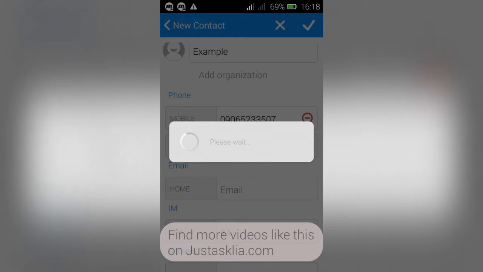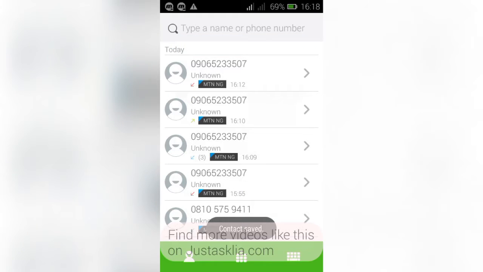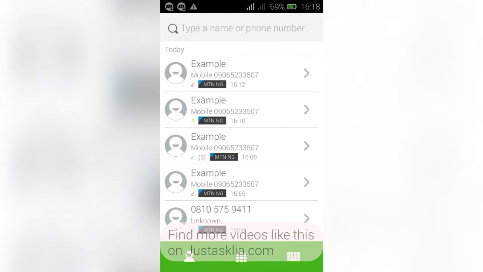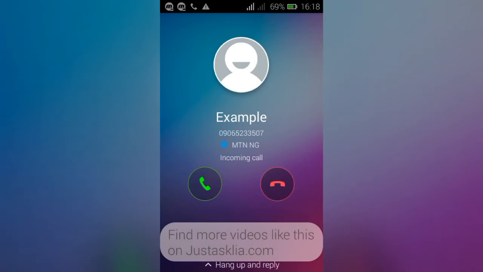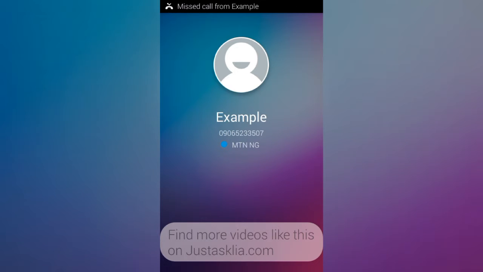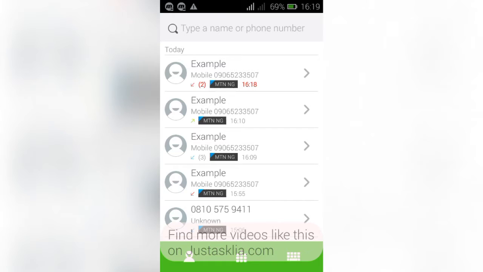So let's see how this turns out when this number calls me. So you see that it actually plays the song that I set it to play. So you can do this for as many numbers as you want.